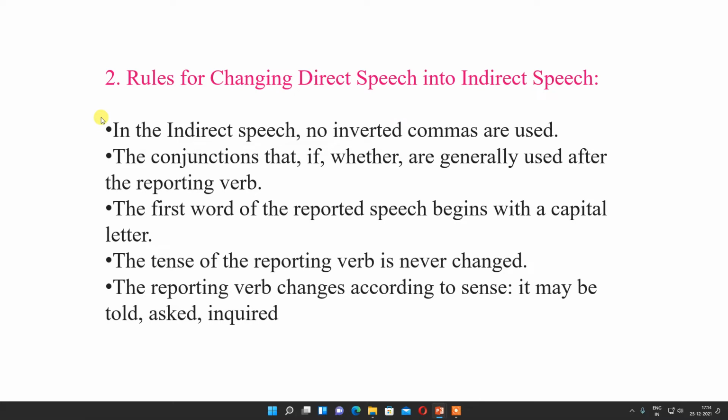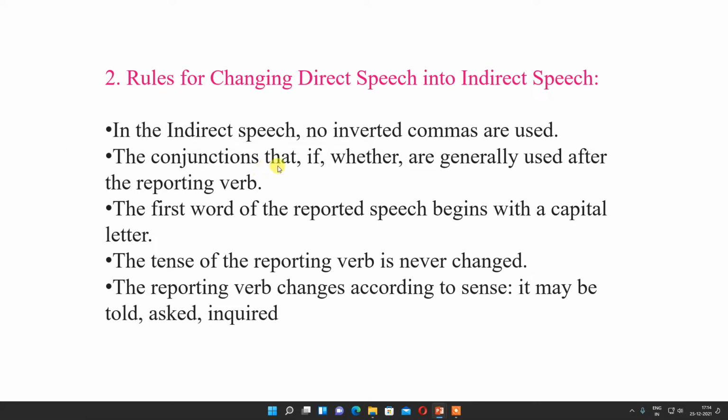Now, rules for changing direct speech into indirect speech. In examination, both types of questions can be asked. First, direct speech is given to you, convert it into indirect, or indirect is given, convert it into direct. For both, these rules are applicable. In indirect speech, no inverted commas are used. That means when from direct you are making indirect speech, inverted commas are removed.